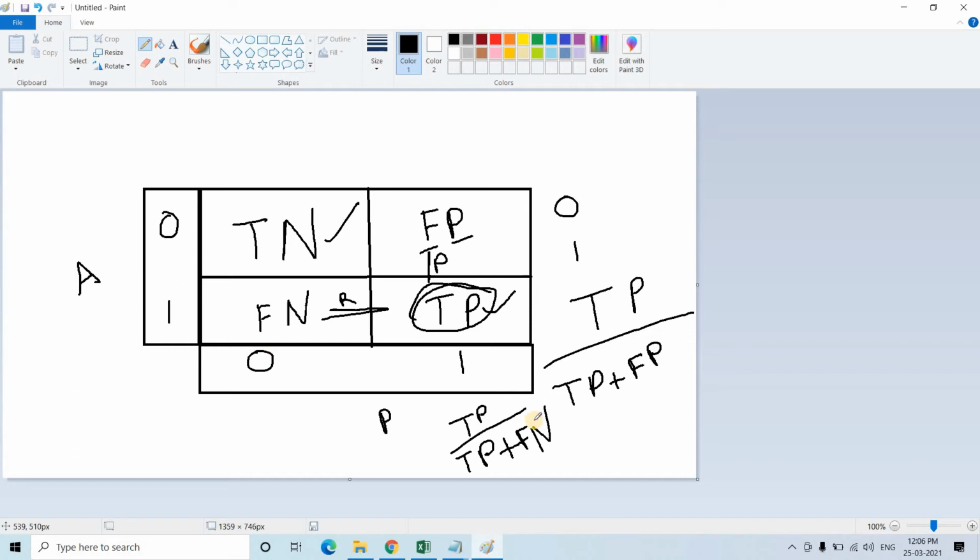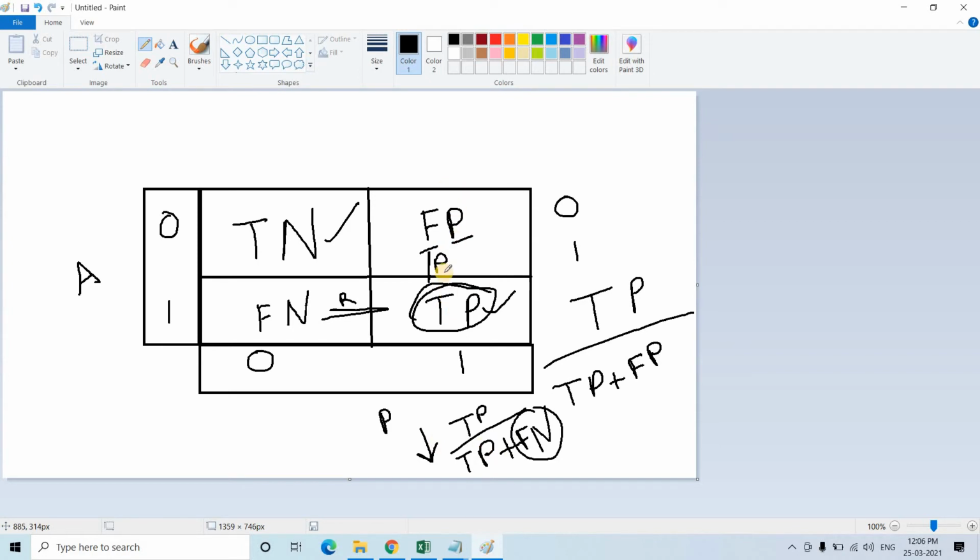That is a fatal error. That time recall should be given more priority, and this should be increased. If this kind of situation, where actual label is 1 but prediction is 0, appears more, FN will increase, and as a result the overall term will decrease. Then the data scientist has to model again in such a way that this overall term can be increased, right?